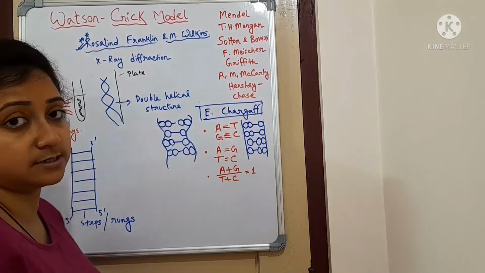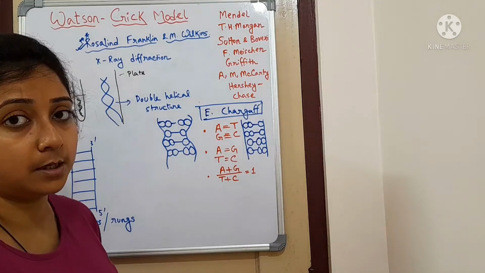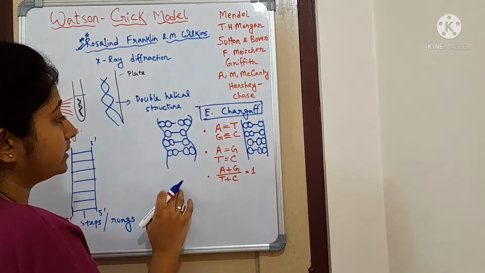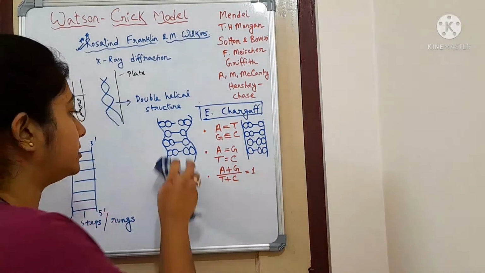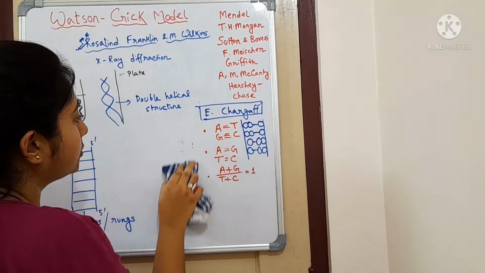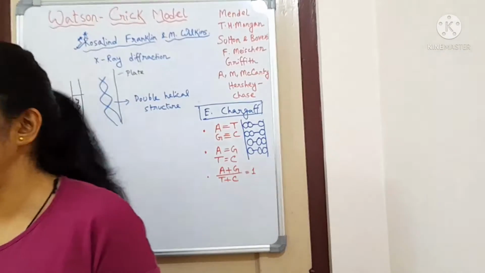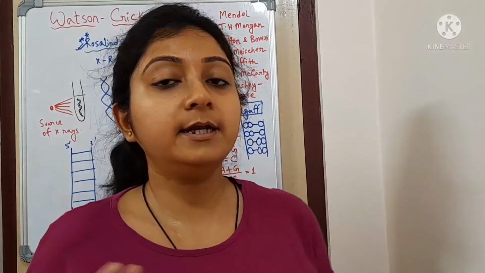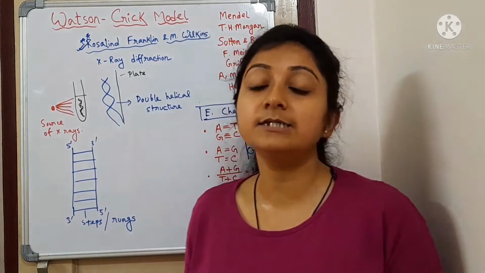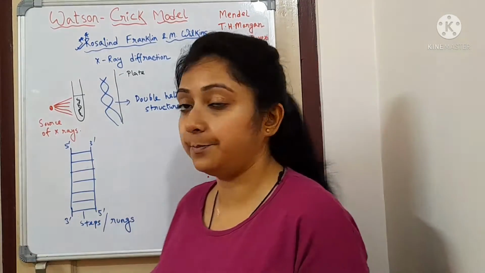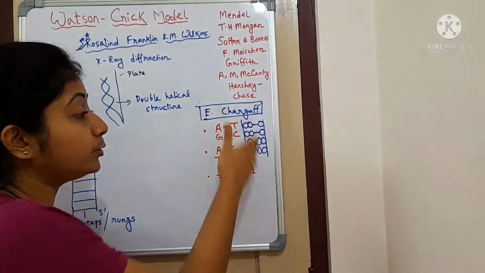The true concept about the structure of DNA is this. The rungs will always be parallel to each other. That is why this concept was diminished. It was a very wrong concept about the structure of DNA. That is why the first point in the Watson and Crick model, the DNA double helical structure, is that one strand has a 5' end and the other has a 3' end. They are intertwined with each other and the rungs run parallel to each other.